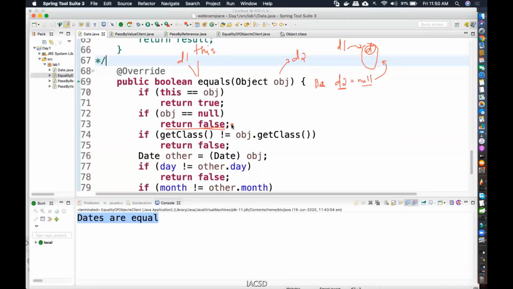The question here is, why did I check whether obj is null? Why didn't I check whether D1 is null? Any idea? See, the passed value I checked whether it is null or not. What about D1, which called the equals method? Why didn't I check whether D1 is null or not? Any idea?